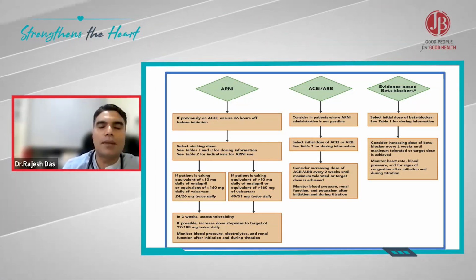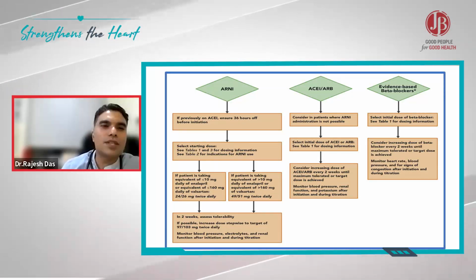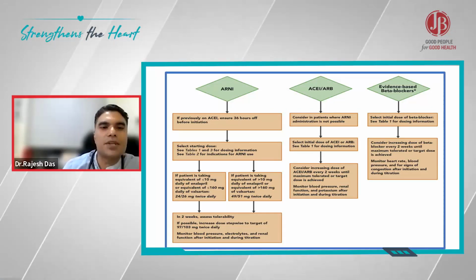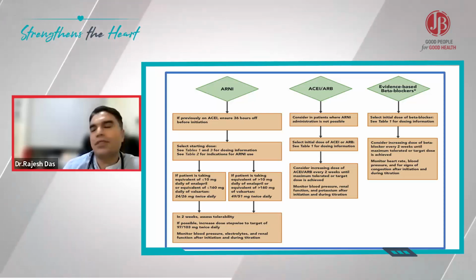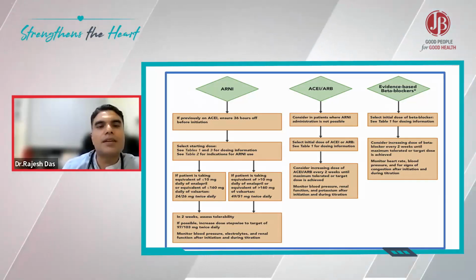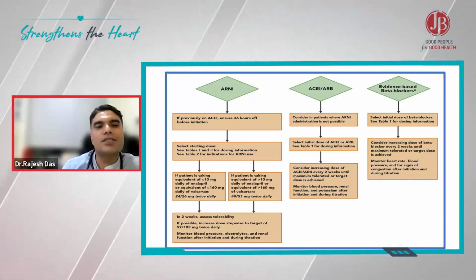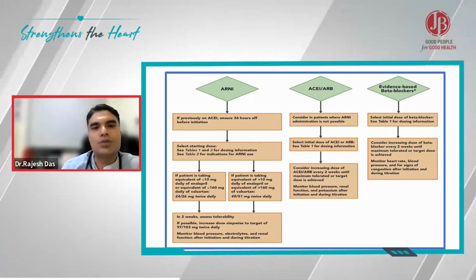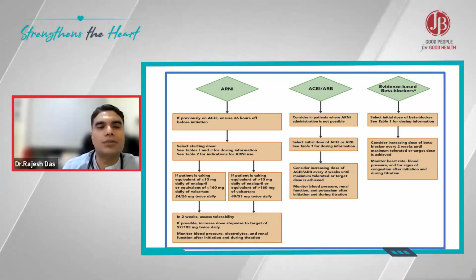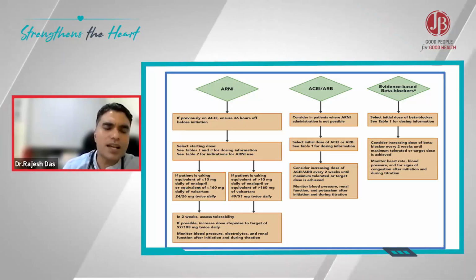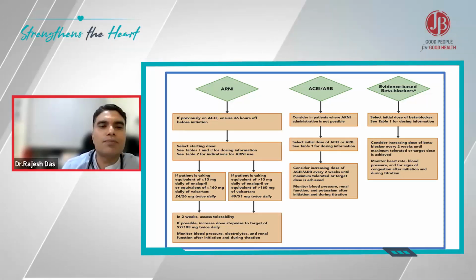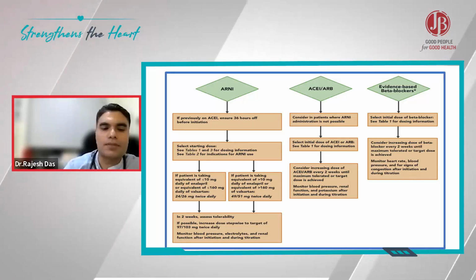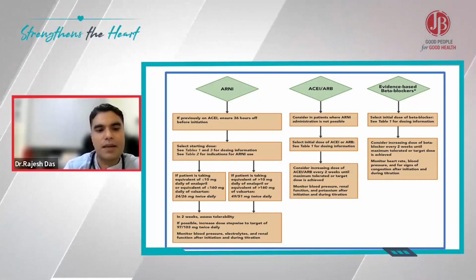In many of my patients where the blood pressure is on the lower side, like 90 to 100 systolic, I have started with a dose of 25 milligram once daily of ARNI. Then gradually, after waiting for 2 to 3 weeks, I try to increase the dose. And eventually, if possible, the maximum dose is 200 milligram twice daily. So if possible, we should prescribe at that dose.